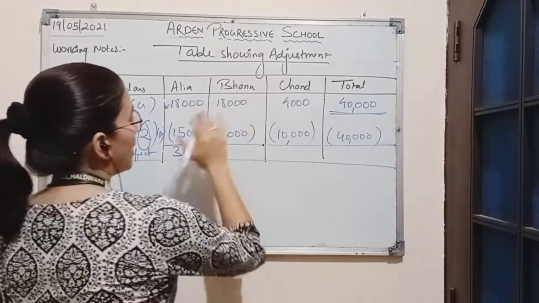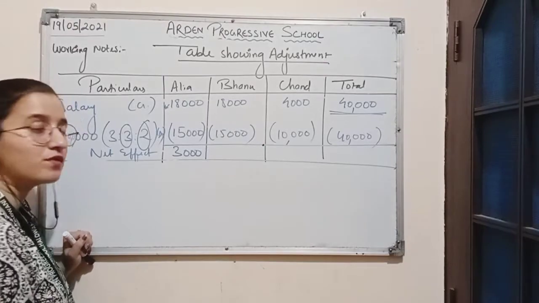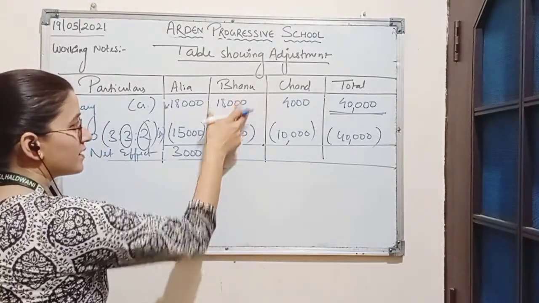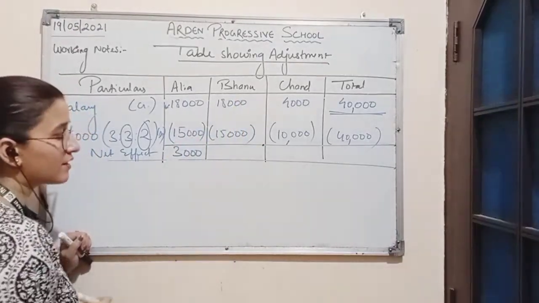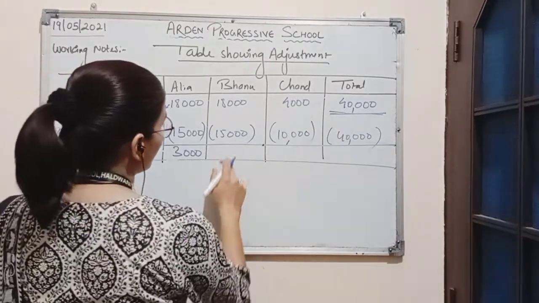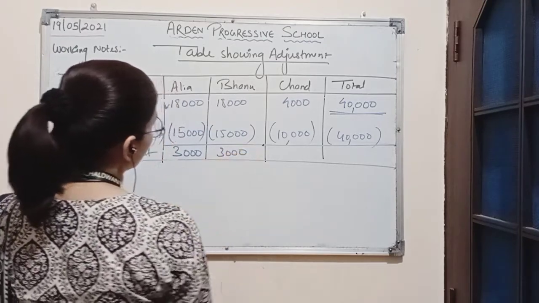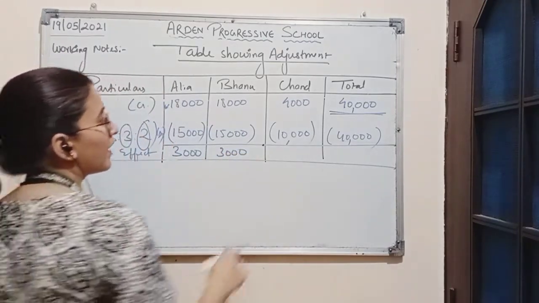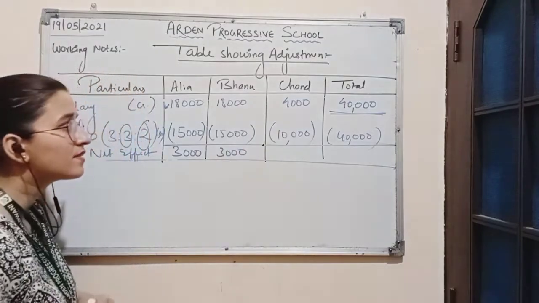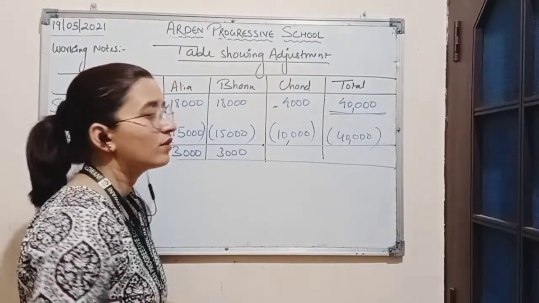Now Bhanu has a credit balance of 18,000 and debit balance of 15,000. So here also the positive value is greater than the negative value, so the answer will also be positive. Answer is 3,000 only.